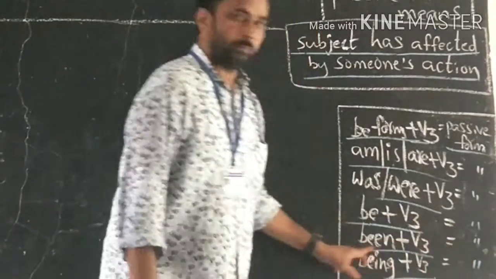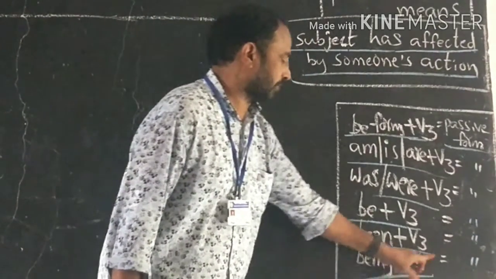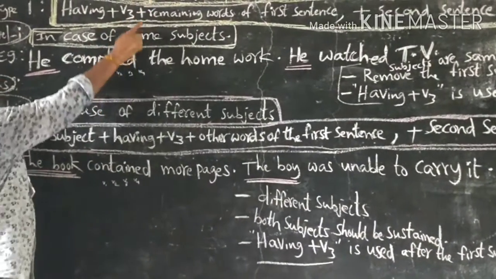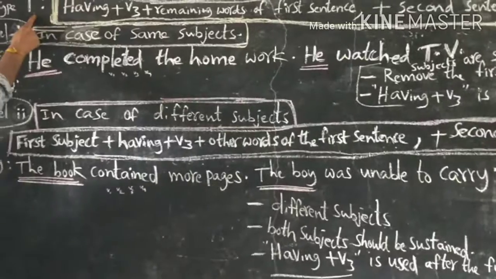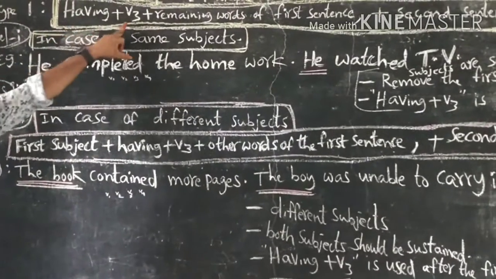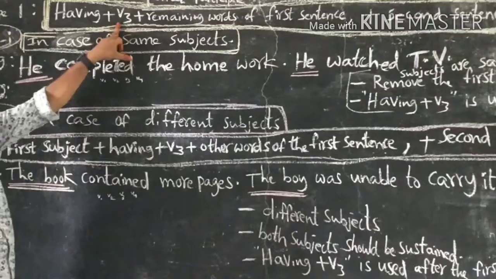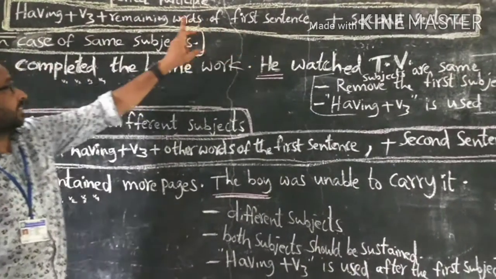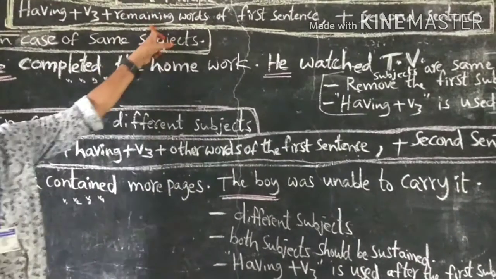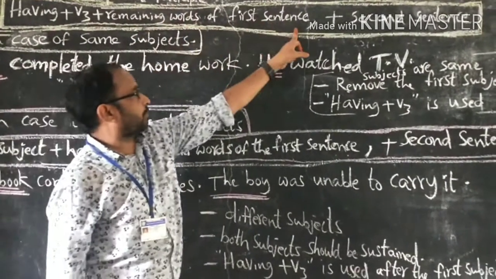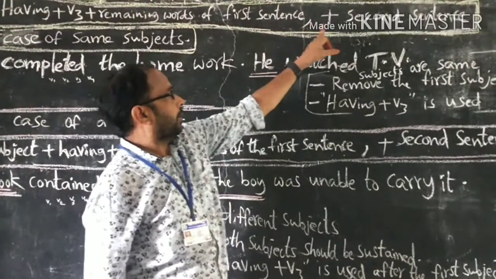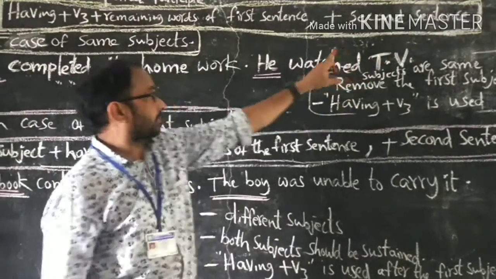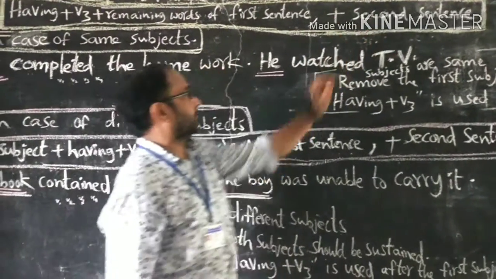Verb 3 is called passive voice. Being plus verb 3 is called passive voice. Okay? Perfect participle. Type 1: having plus verb 3 plus the remaining words of the first sentence except the subject, comma, plus the second sentence, which is used as it is. Second sentence should be used as it is. Okay?